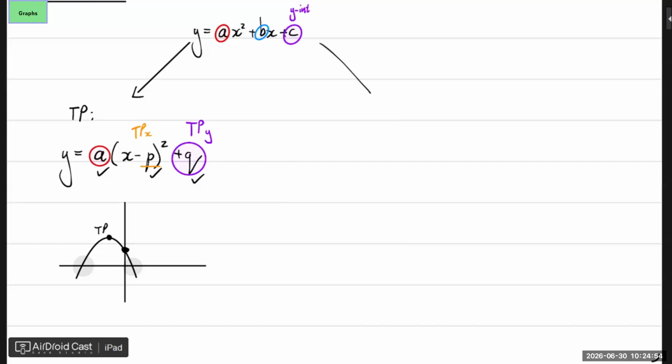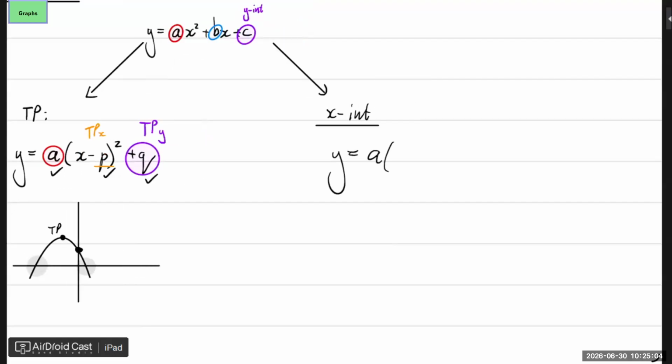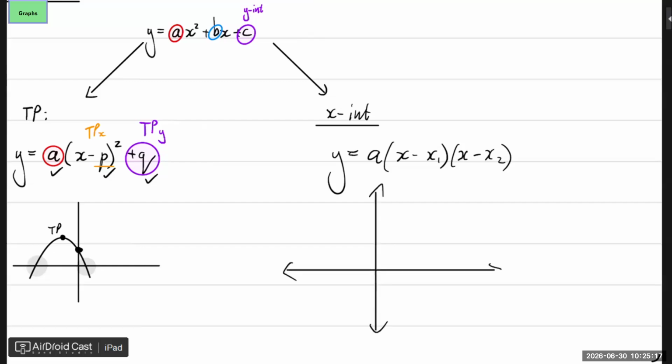But another way that we can also draw it is in the x-intercept form. How does the x-intercept form look? It is y equals a times x minus a number and x minus another number. Why do I want it sometimes to be in that form? Well, sometimes it's then easier. Obviously, this is called the x-intercept form. So you have the x-intercepts. See, so that value there is that one, and that value there is that one.